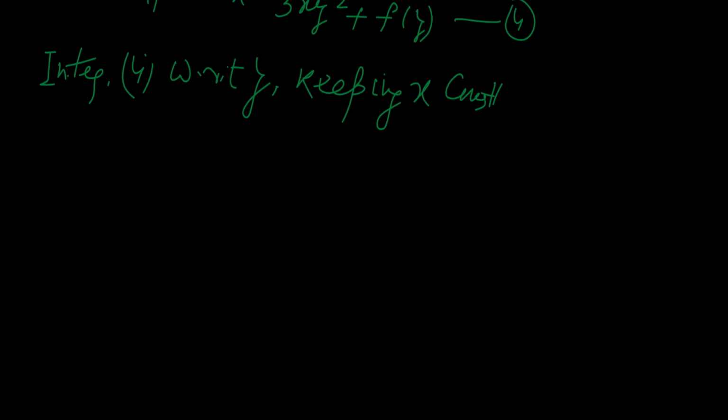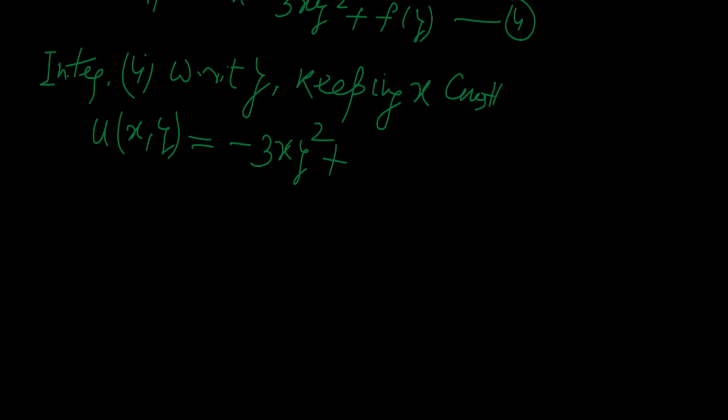What will be our result? The result will be u of x, y equal to, see the above equation, minus 3x y square plus some constant.